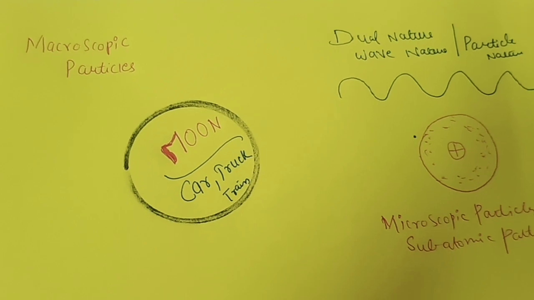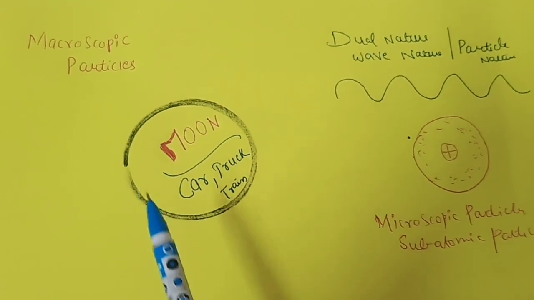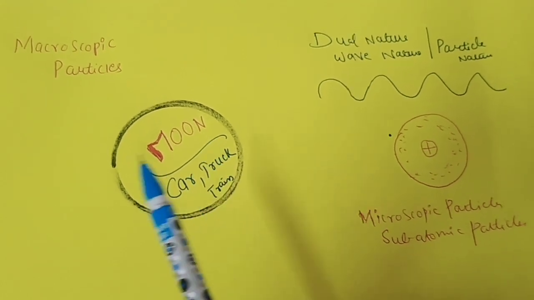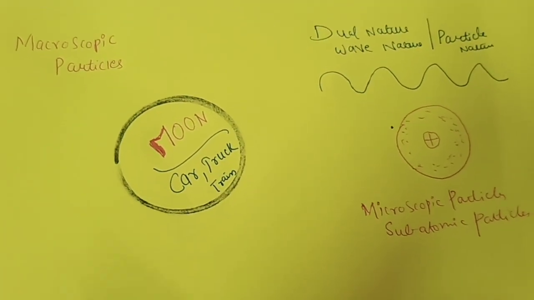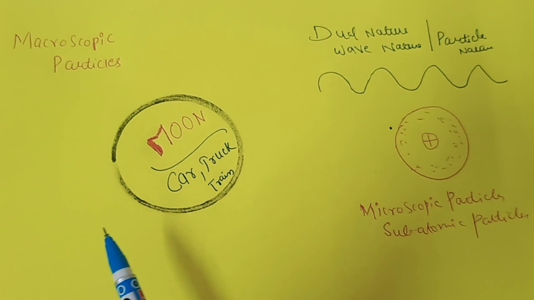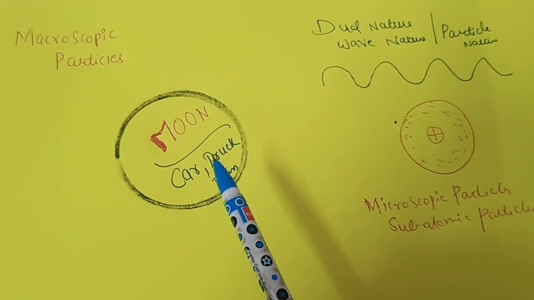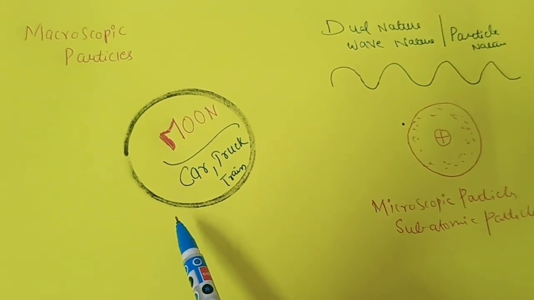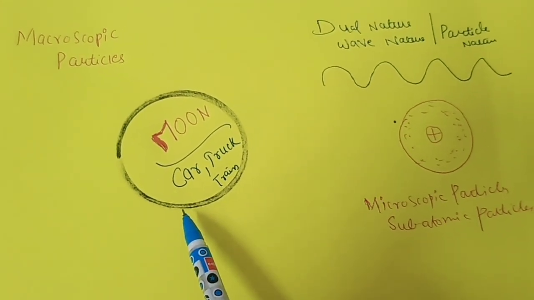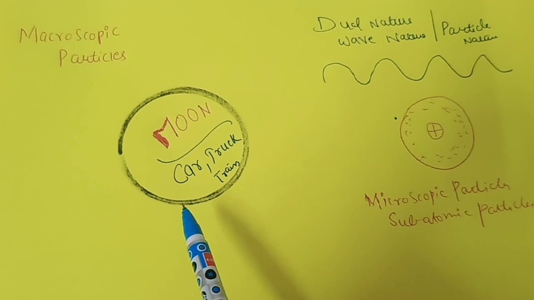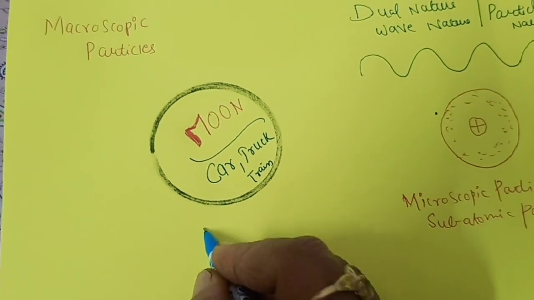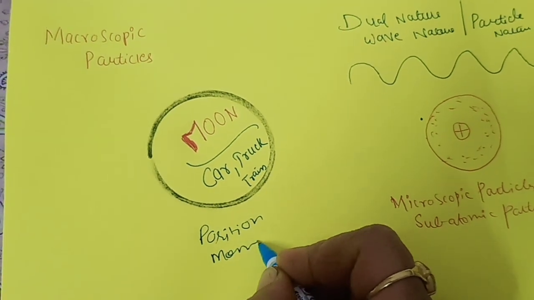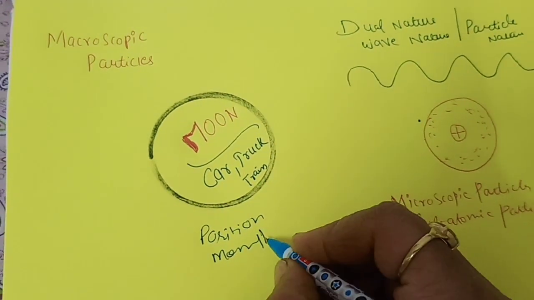If we are talking about macroscopic particles, meaning large particles like the moon, earth, sun, geostationary bodies, or our car, truck, buses, etc., then when we talk about their position and momentum, we can tell both at one time with some accuracy.